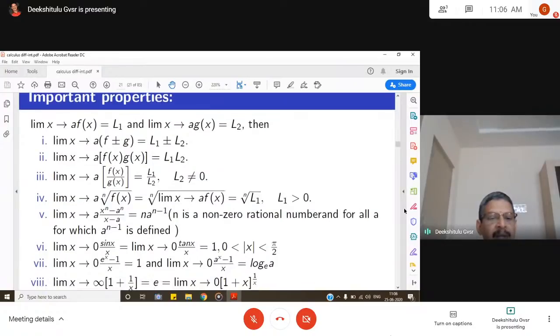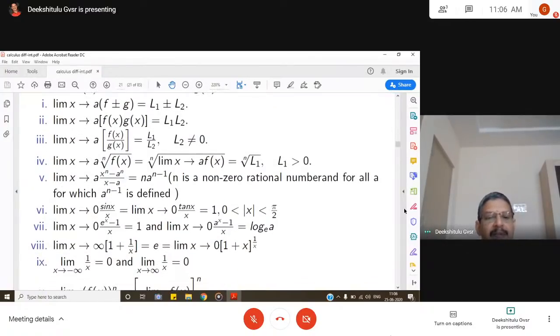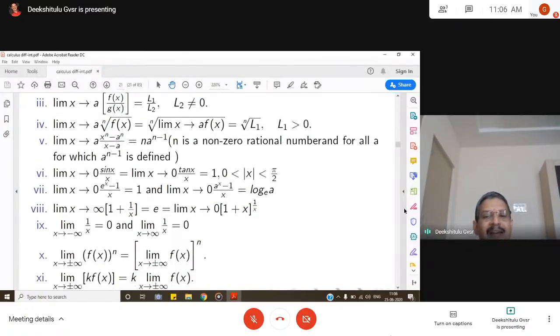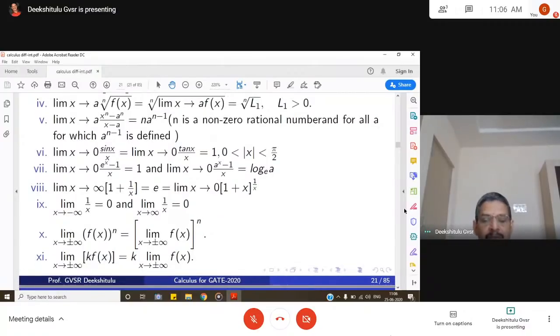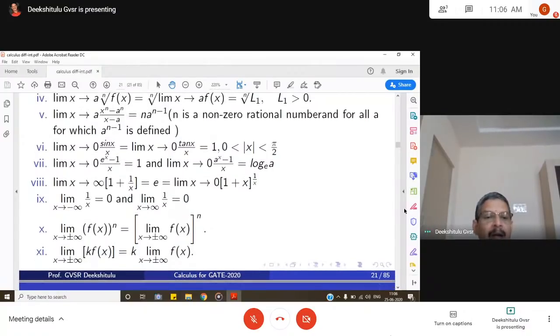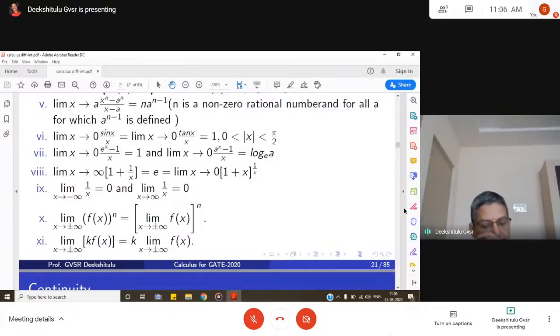Similarly, limit x goes to 0, sin x by x is equal to limit x goes to 0, tan x by x, which is equal to 1 for 0 less than mod x less than pi by 2. And limit x goes to 0, e power x minus 1 by x is equal to 1.